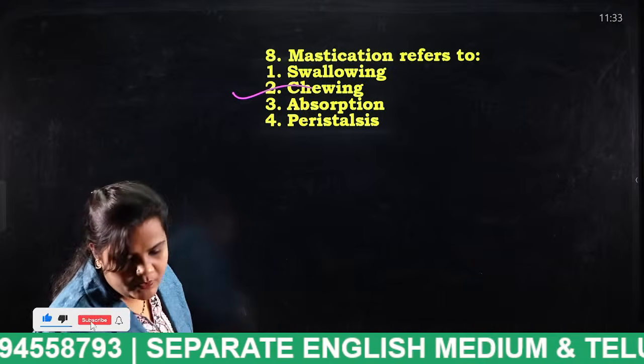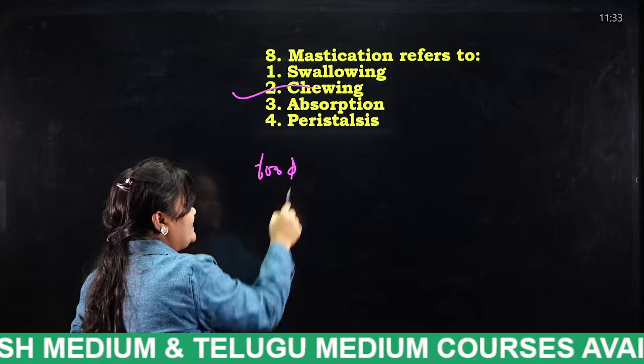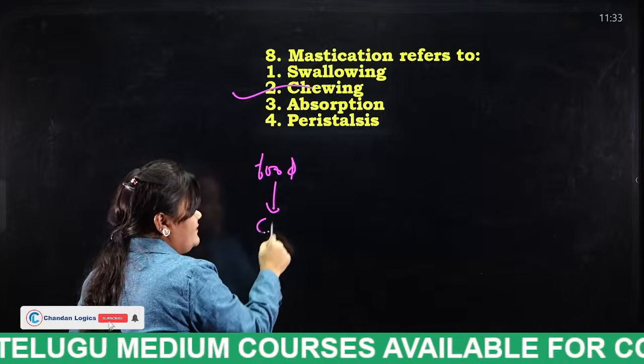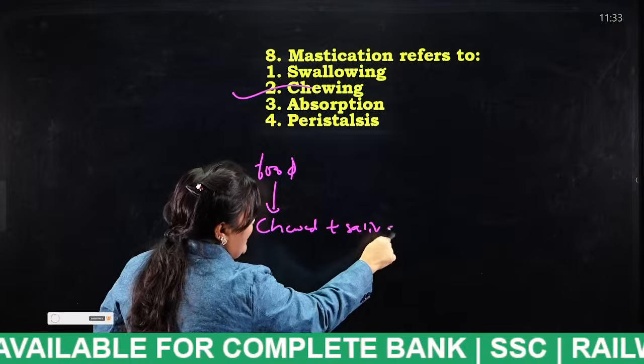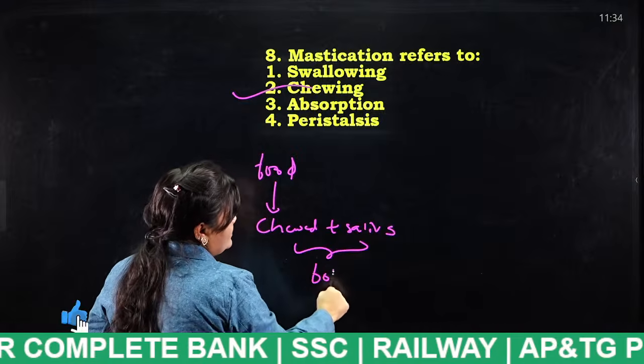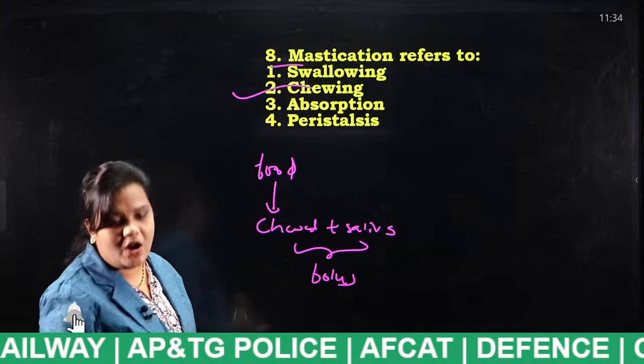Yes, very good. What happens here? For a food to be digested, the food should be chewed and mixed with the saliva, and these two together are known as what? Bolus. And the whole process is known as what? Mastication. Clear, all of you?